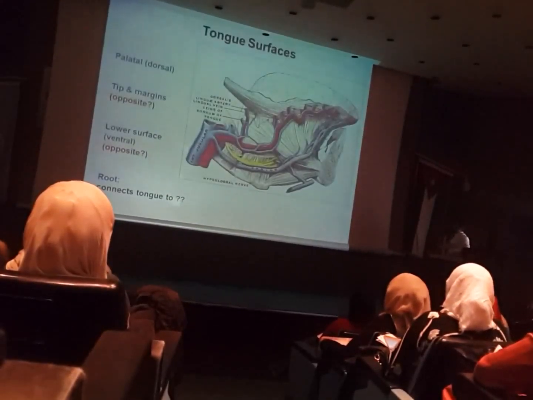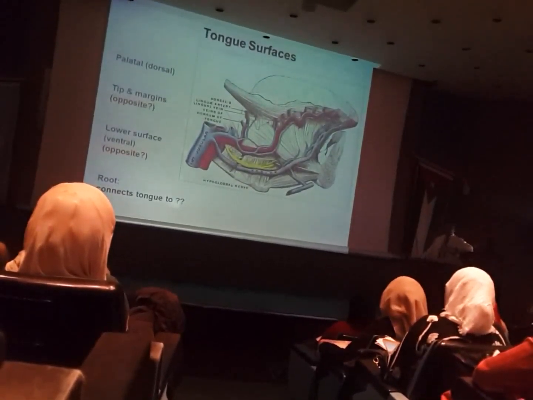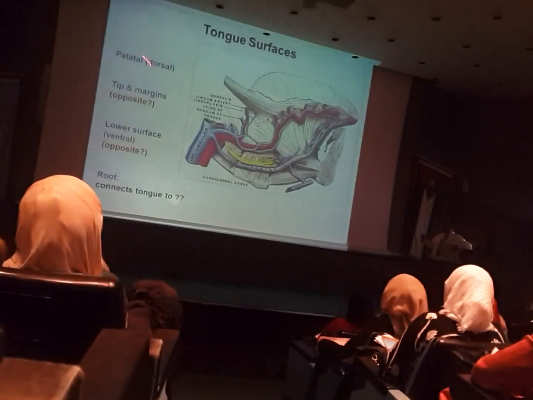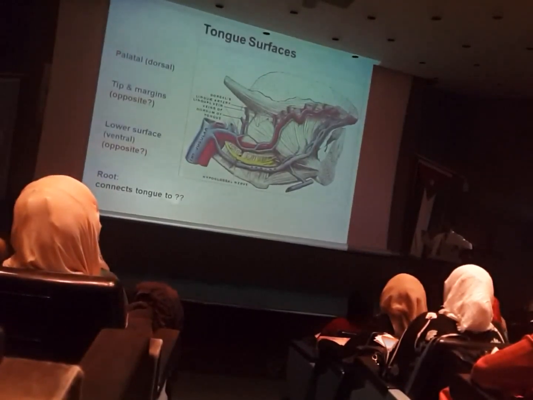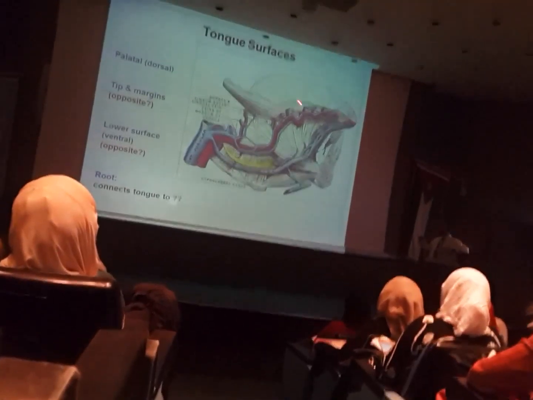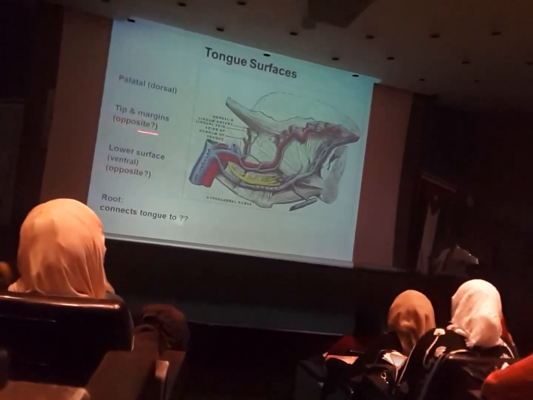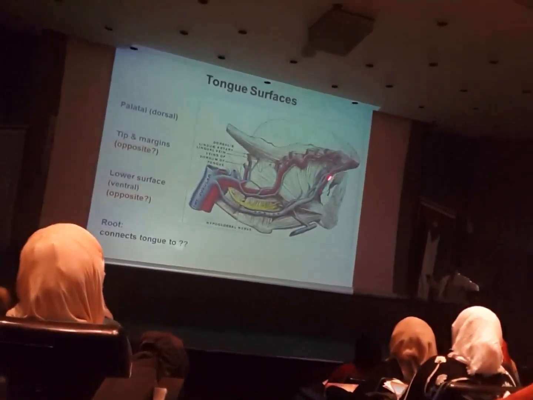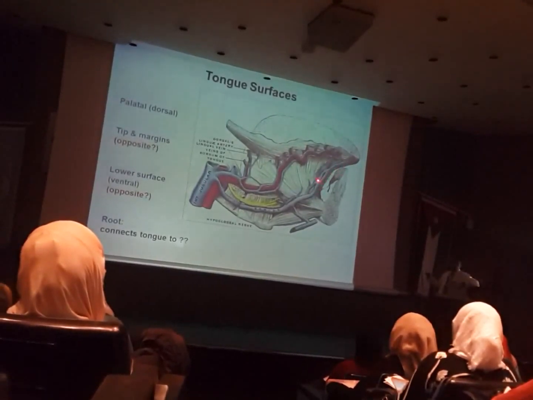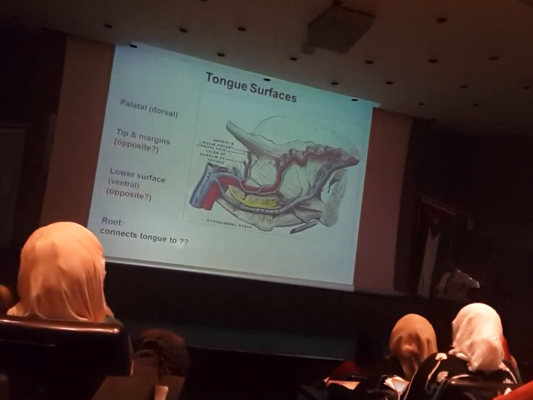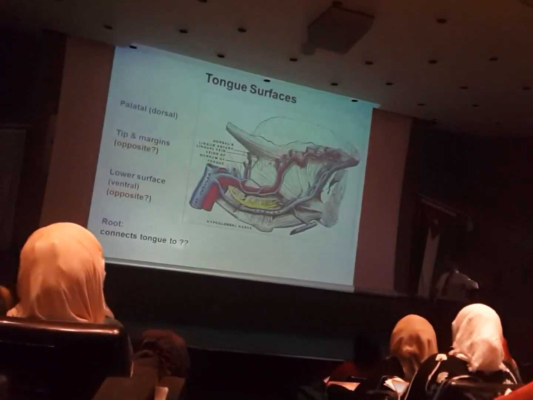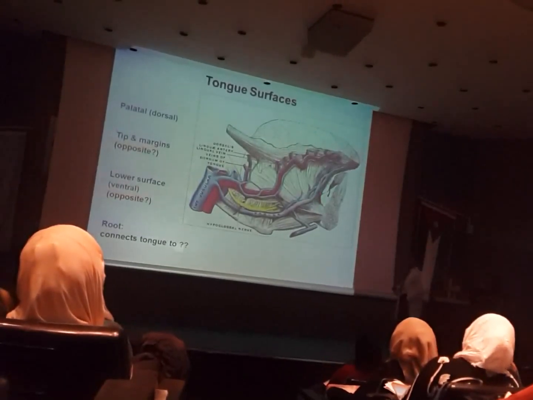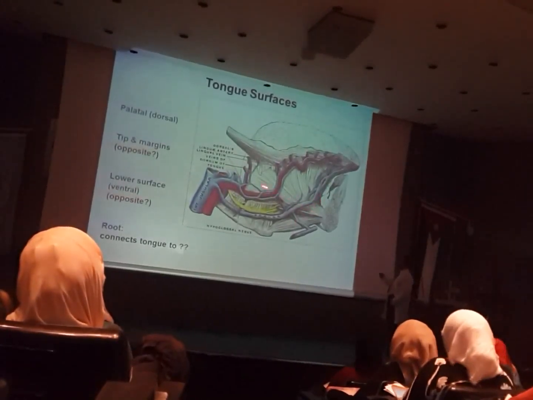The tongue is divided into several surfaces in anatomy. The most important of them is the dorsal surface, or palatal surface, the upper one opposite to the palate, and we usually call it the dorsum of the tongue. There is the tip and margins of the tongue, as you see them here, usually located opposite to the teeth. Then there is the lower surface, made of very smooth, transparent mucous membrane that reflects from the tongue into the floor of the mouth. We call it the ventral surface of the tongue, and it's opposite to the floor of the oral cavity. And there is a root.